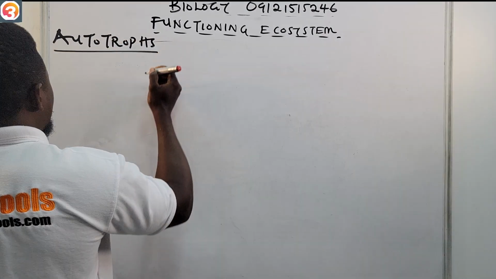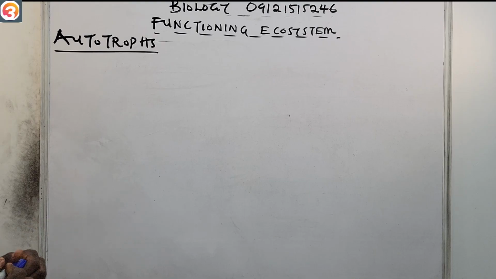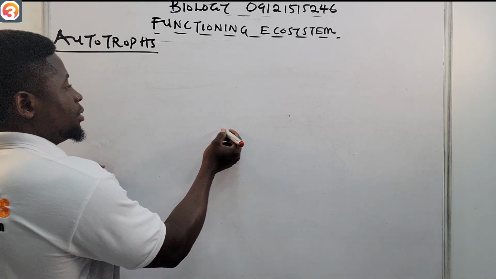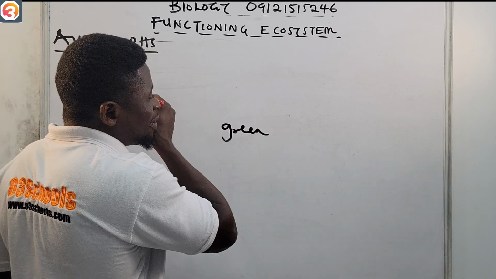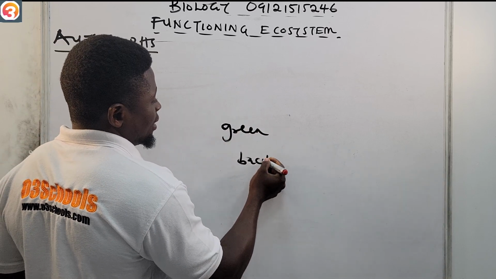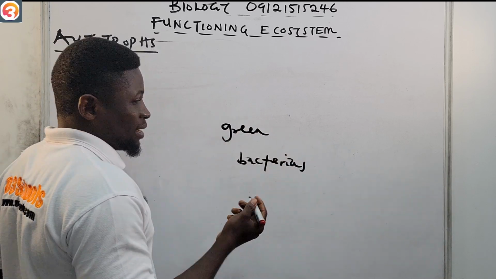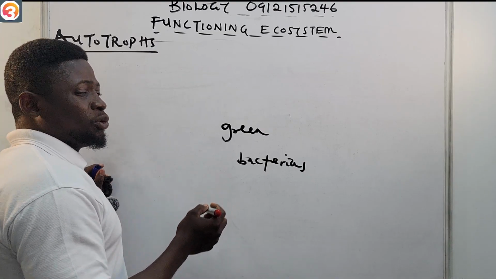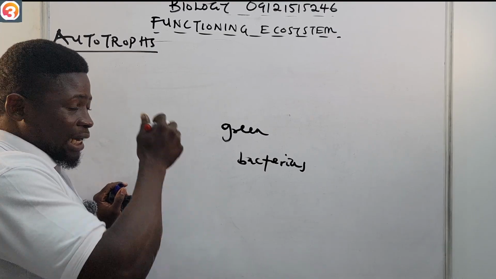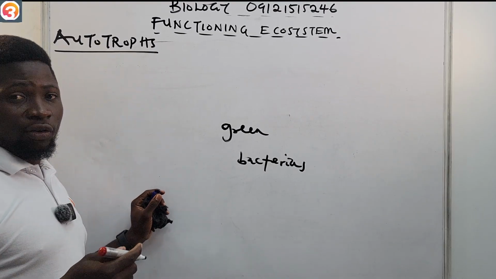Autotrophs. Now, what are autotrophs? All right, we said that what? Autotrophs, they are organisms. They may be green. They may even be some bacteria, and also some photosynthesizing protists. They're also an example of autotrophs.